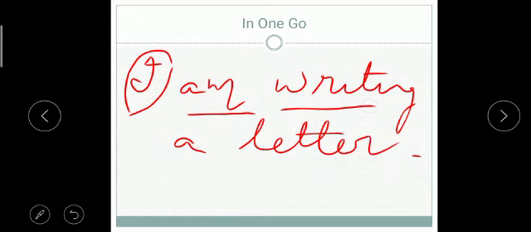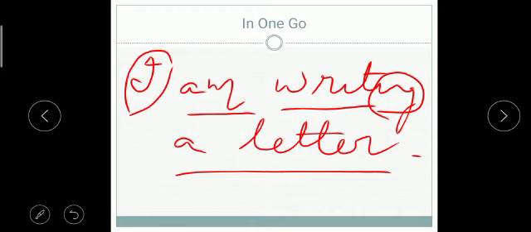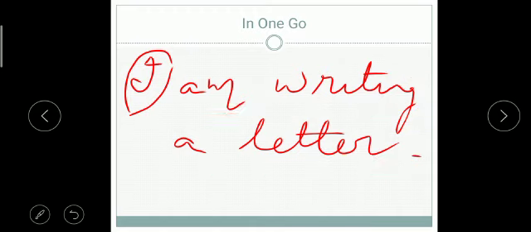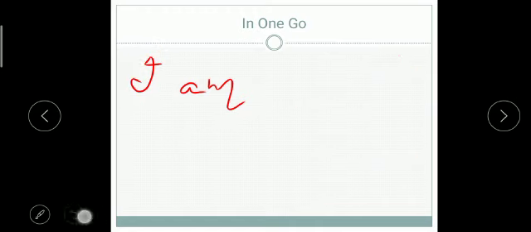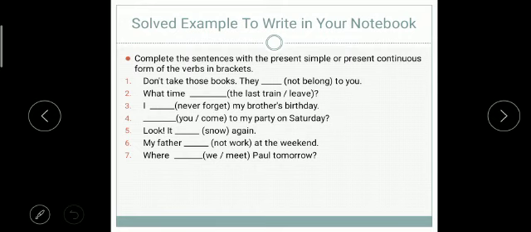Write, first form, ing, a letter, object. This is present continuous. Okay, students. After writing these two sentences, I am sure it is clear to you how to give names to each part of the sentence.